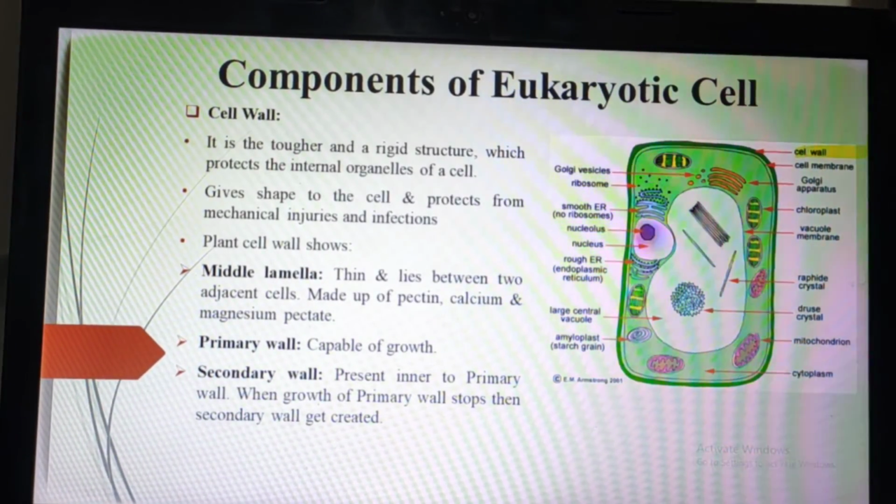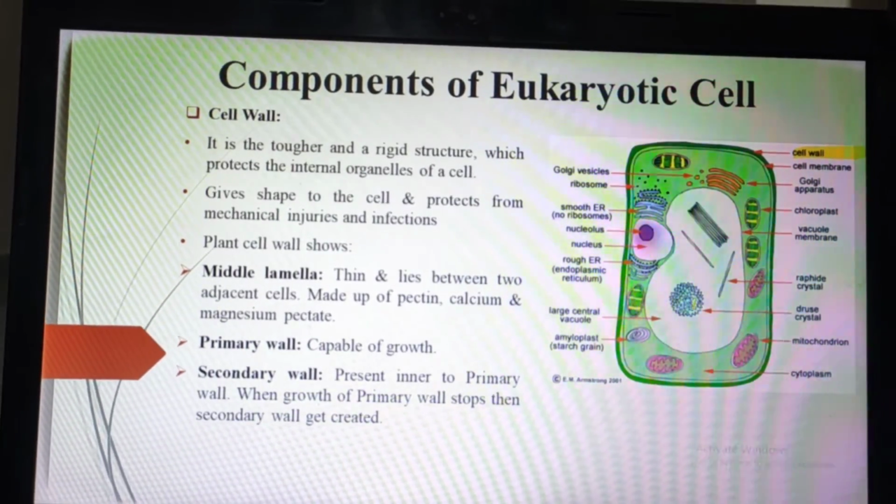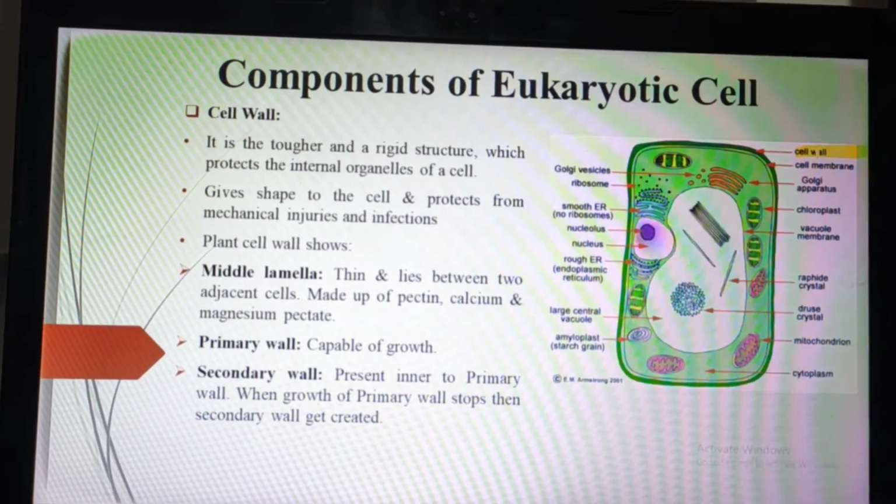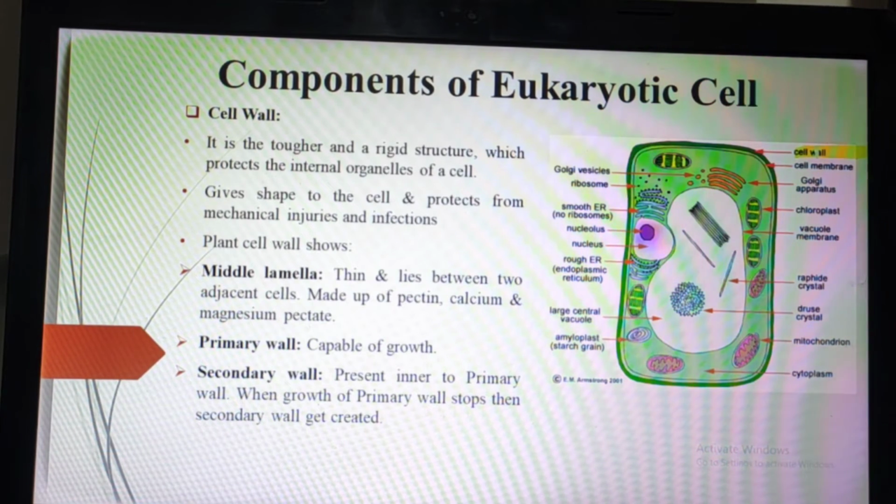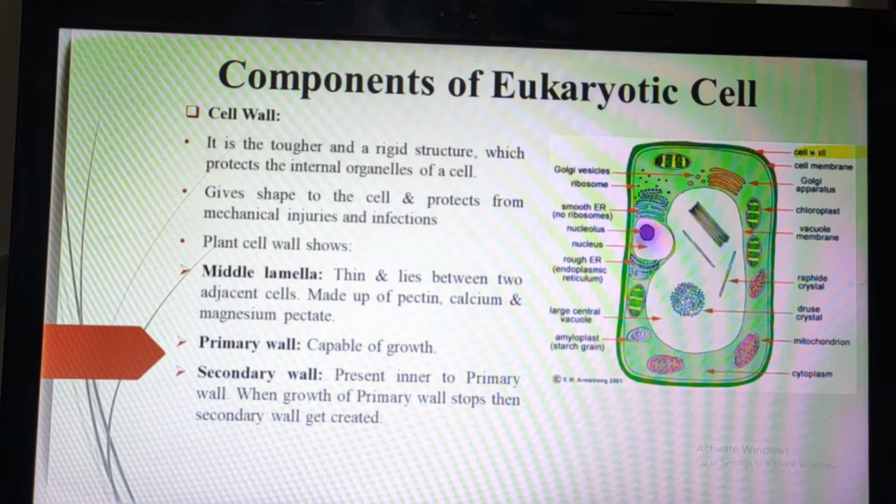So this is the cell wall, and in the cell wall there are three layers: middle lamella, primary wall and secondary wall. The middle lamella is thin and lies between two adjacent cells. That means between two cells there will be a middle lamella present. It is called the middle lamella because it is present in the center, and it is very thin, and it is made up of pectin, calcium and magnesium pectate.